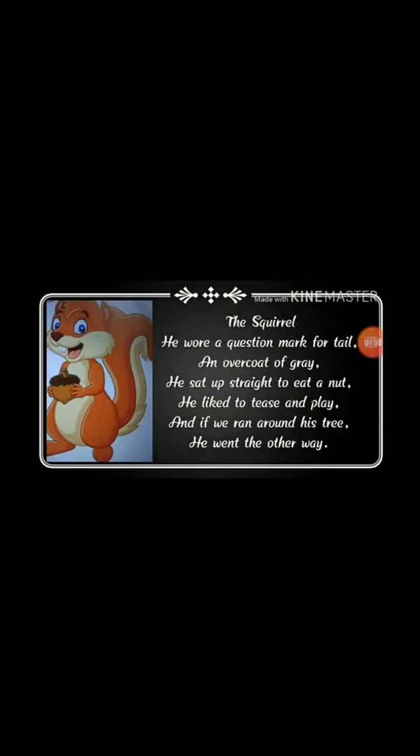So in this poem, the poet gave the overall description of the squirrel, right? In the first line, his tail was compared with a question mark. In the second line, his body was compared with an overcoat. In the third line, he said that while eating, the squirrel maintains a particular position, that is the sitting position. In the last lines, he said that these are very fun-loving animals. If anyone tries to catch them, they will change their way, right? Like this, the poem ends.